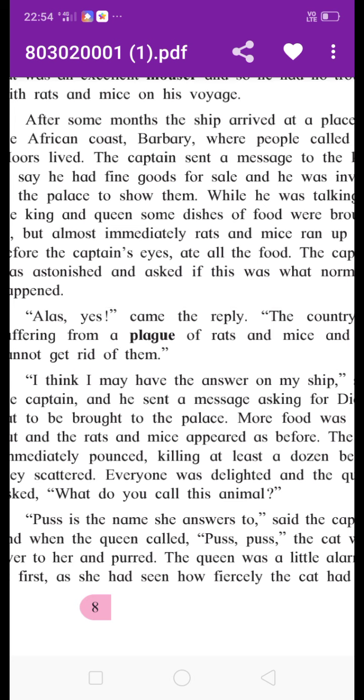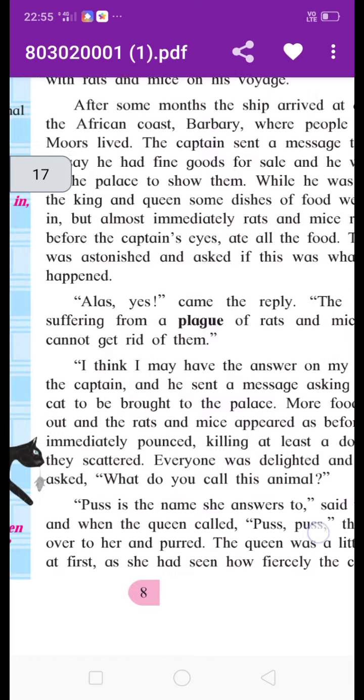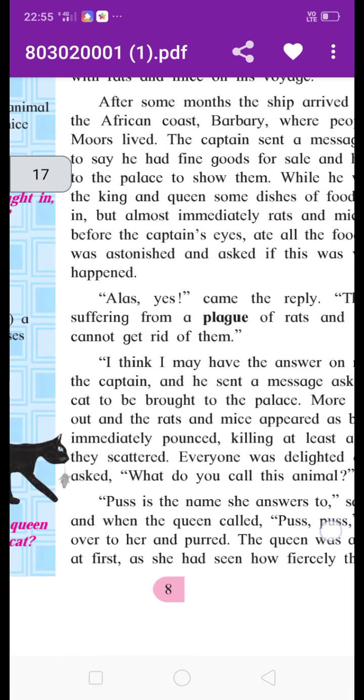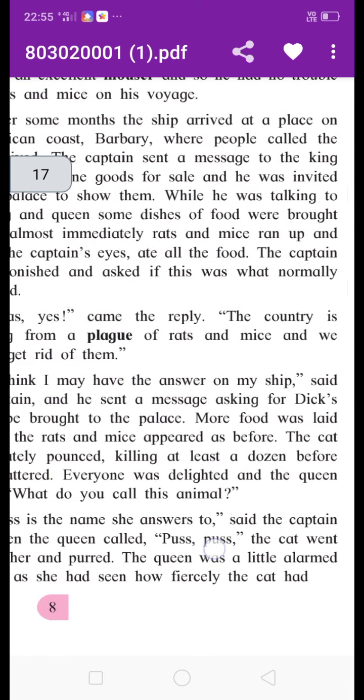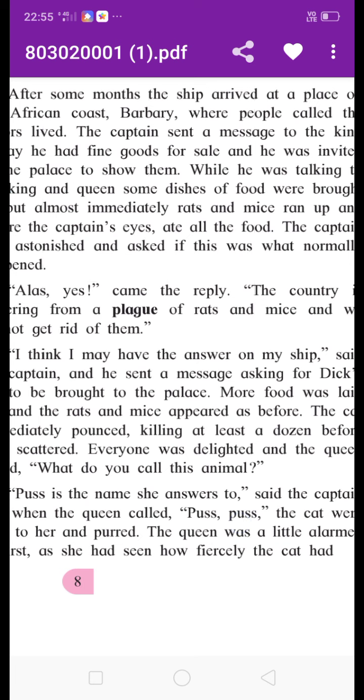Scatter means spread. Everyone was delighted, and delighted means everyone was happy.